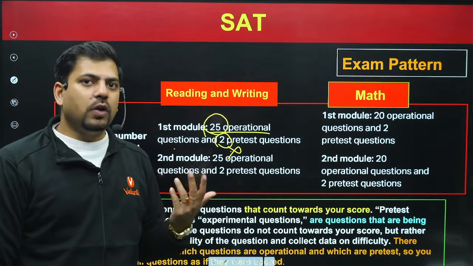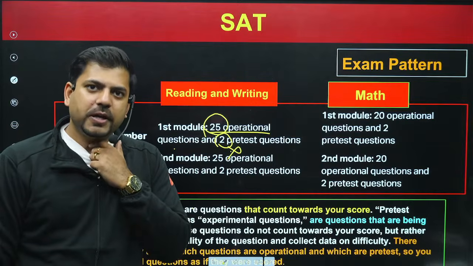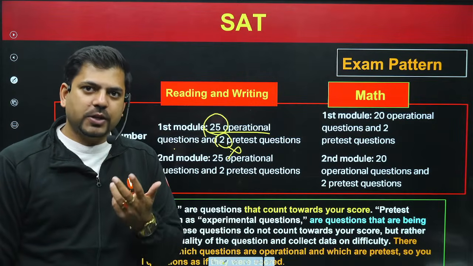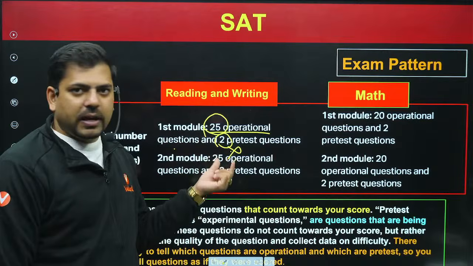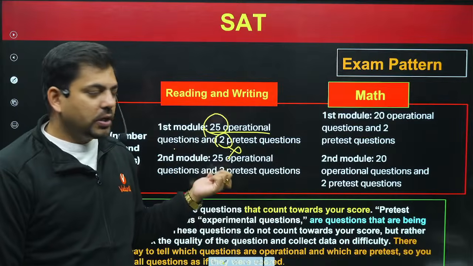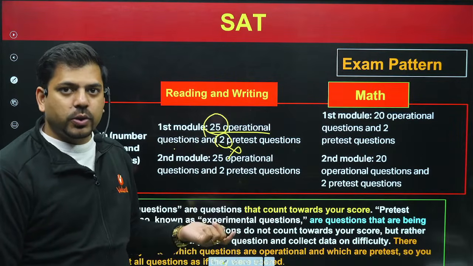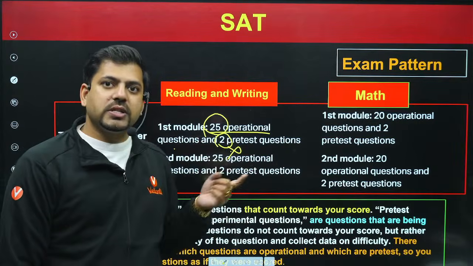If most of the aspirants, most of the exam takers who are taking the examination, are able to answer this question correctly, then they will understand, okay, this is an easy question. If most of them would not be able to answer it, they would understand this is a difficult question. So they are using these two questions as a data set.